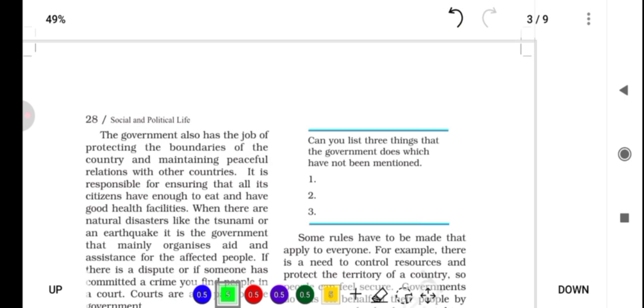So what we got to know from the first page is that in this chapter we will learn about what a government is and the important role it plays in our lives. So we'll read more to find this out. Let's resume.